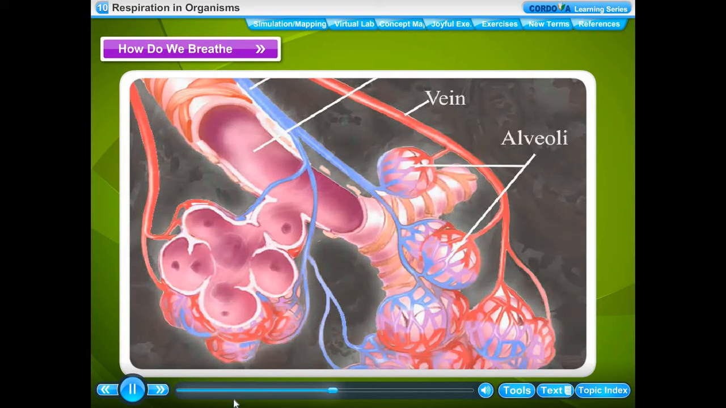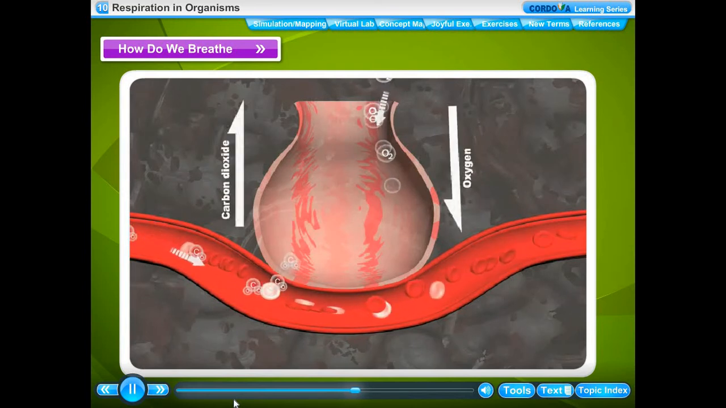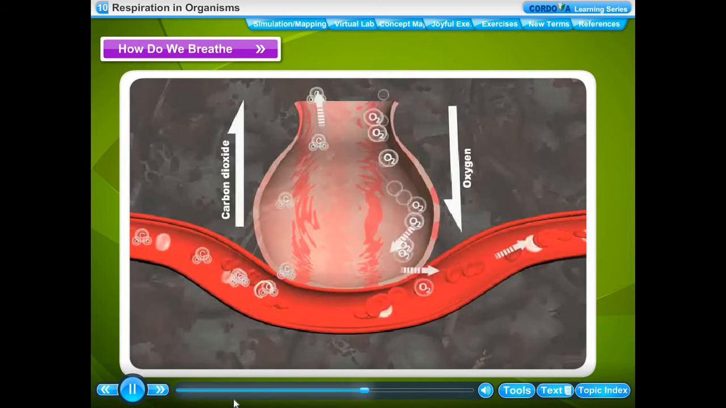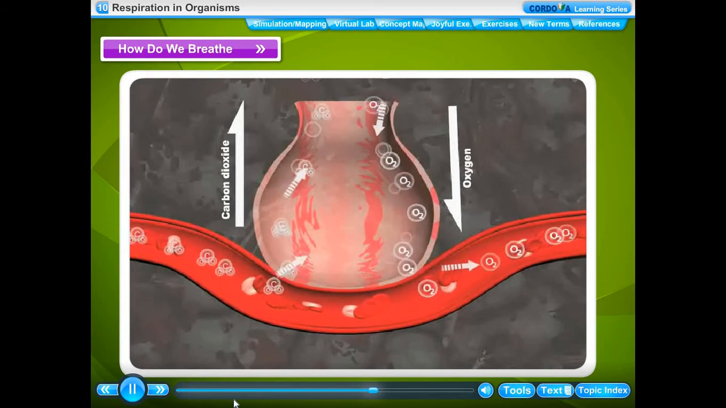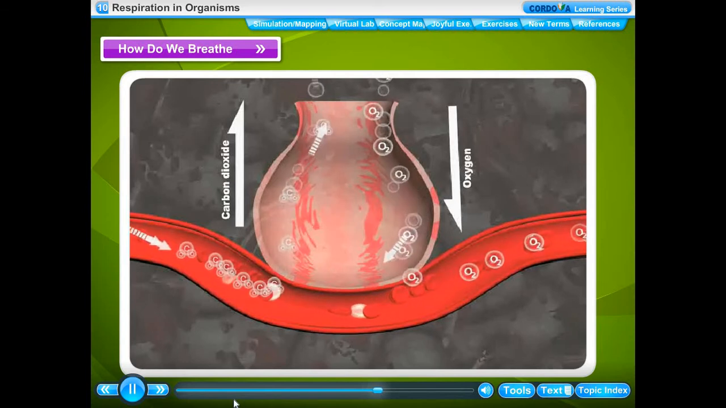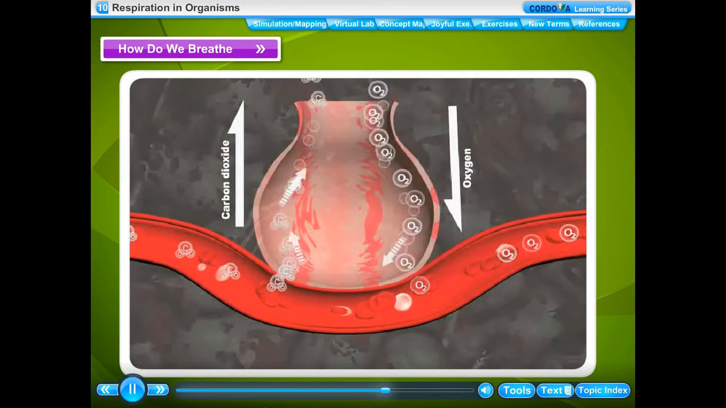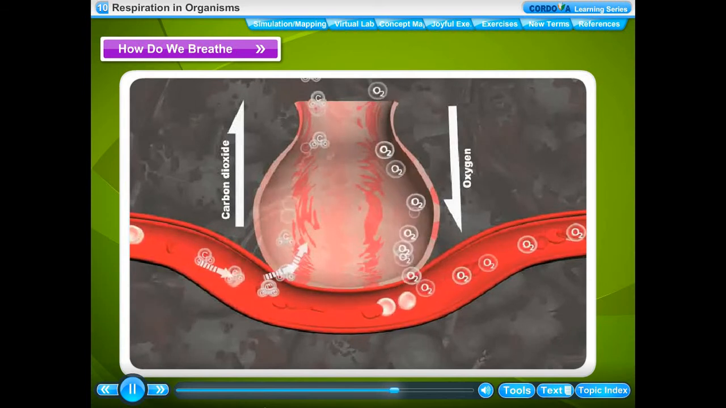The walls of alveoli are very thin and are surrounded by very thin blood capillaries. The air from the trachea through the bronchus and bronchioles finally enters the alveoli. The oxygen of the air diffuses out from the thin walls of the alveoli into the blood capillaries. The oxygen combines with the hemoglobin in the blood to form oxyhemoglobin and is carried to all the cells of the body. Similarly, the carbon dioxide produced by the breakdown of food during respiration enters into blood.